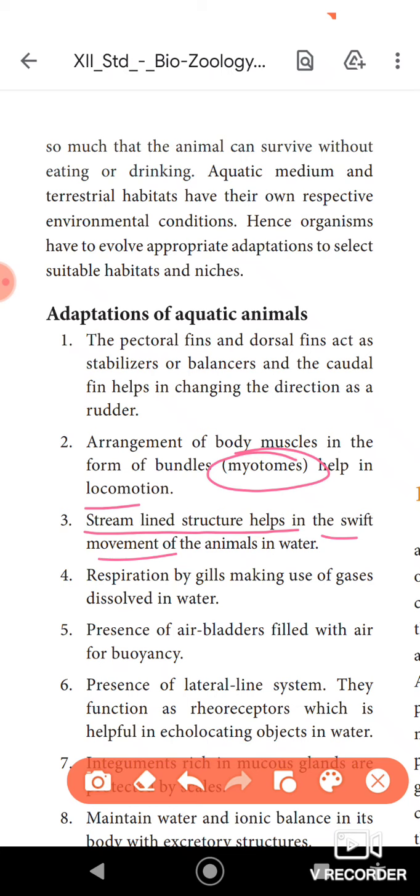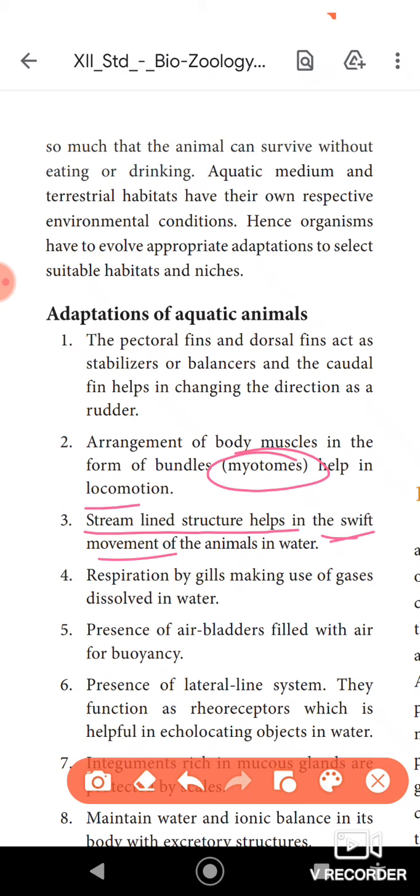Swift movement means the fish changes its direction very fast. Wherever a predator or enemy comes, accordingly it will change its direction very fast. So such type of movement is called swift movement.